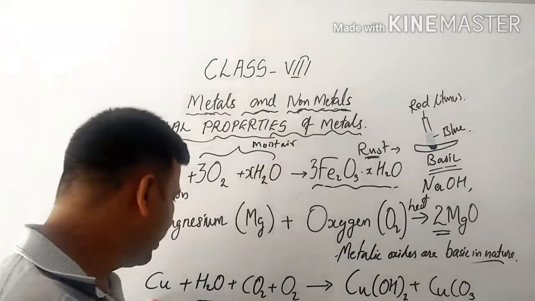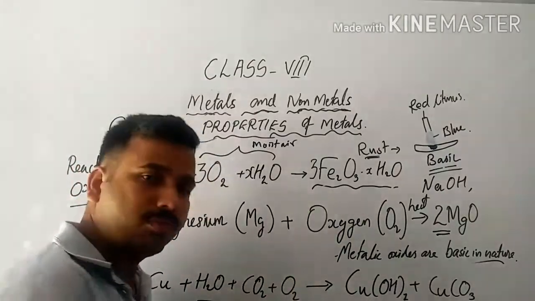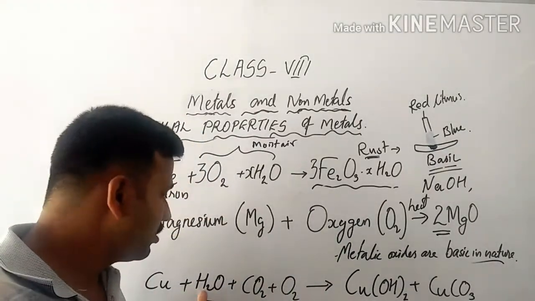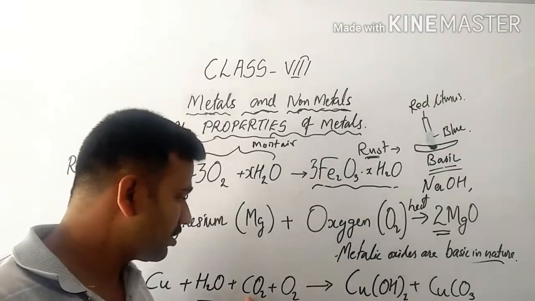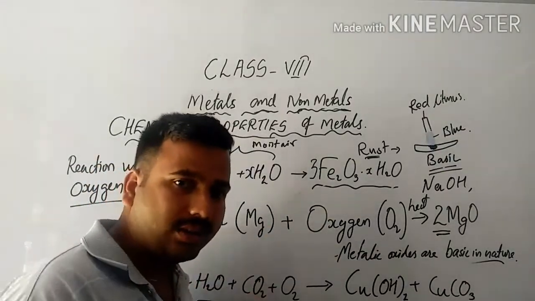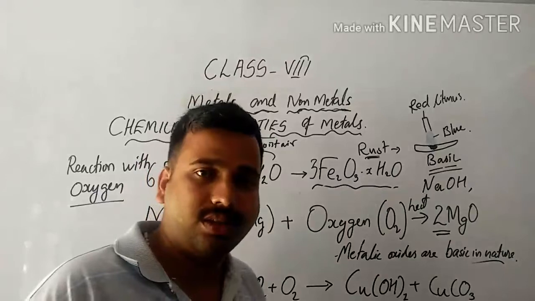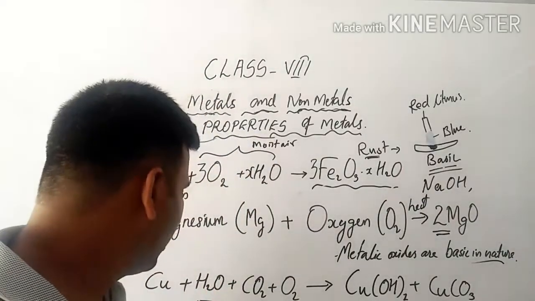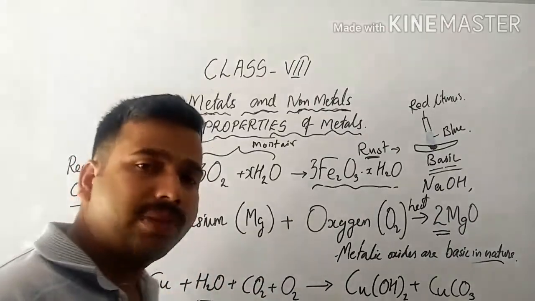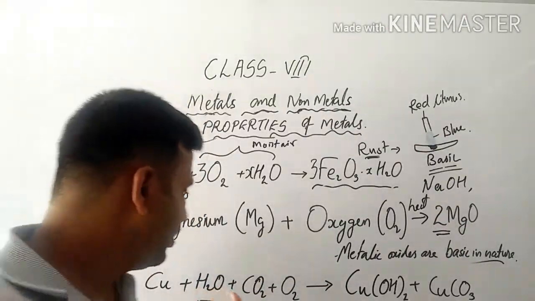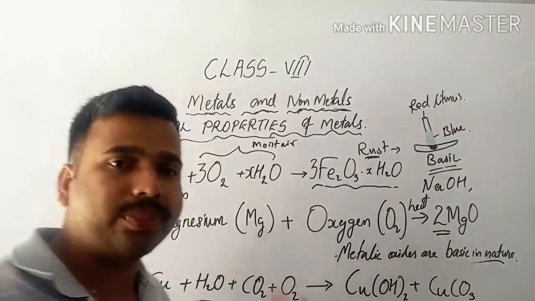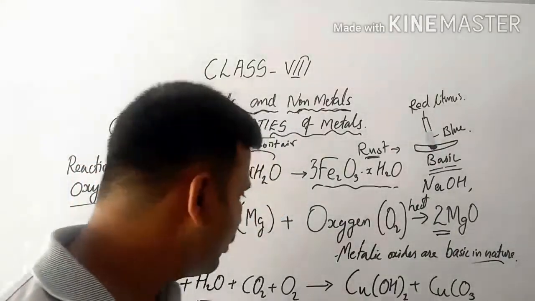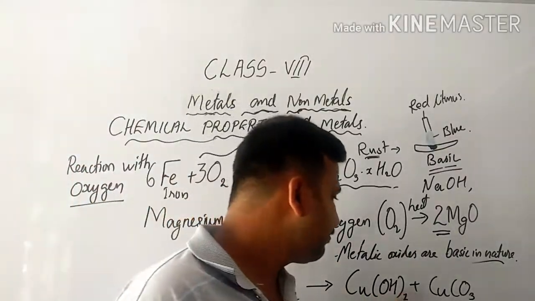When copper vessels are exposed to moist air, the moisture present in the air, that is water, as well as carbon dioxide, oxygen and water vapor present in the atmosphere, what will happen as a result?